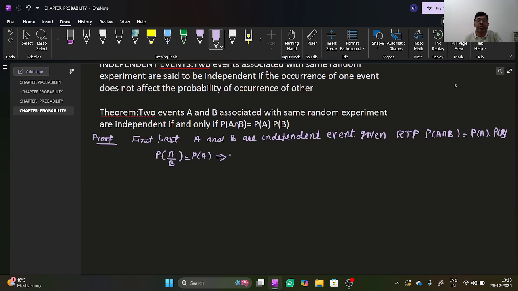Then you can write probability of A by B as probability of A intersection B upon probability of B, which is equal to probability of A. This implies probability of A intersection B is equal to probability of A into probability of B. First part is proved.